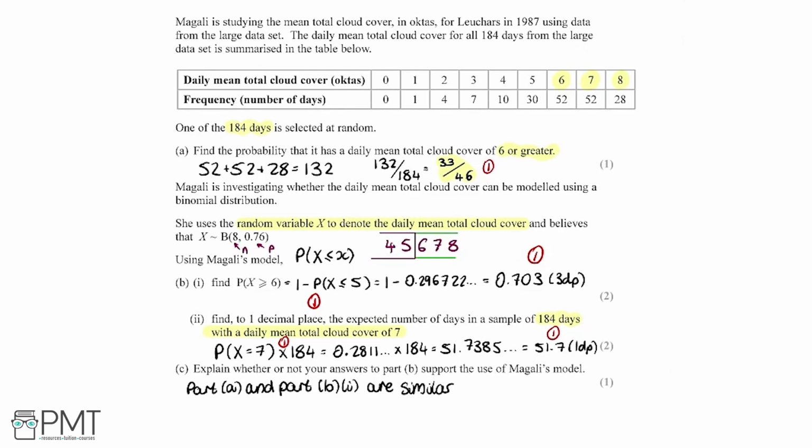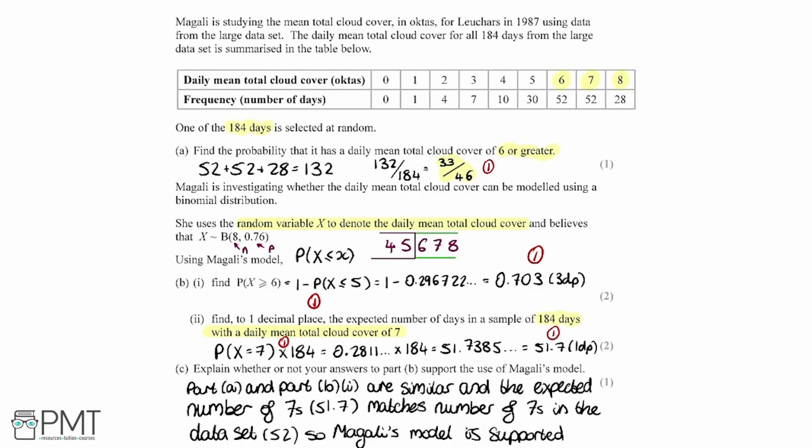So we say that part A and part B1 are similar. And also the expected number of 7s matches the number of 7s in the data set. So Magali's model is supported. And we get 1 mark for writing a statement along the lines of this.